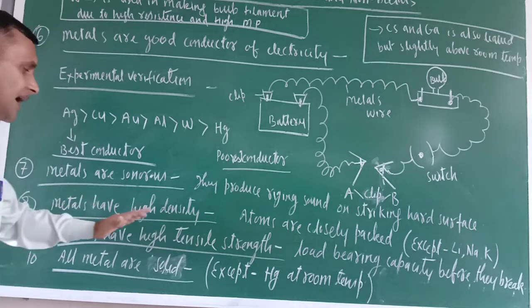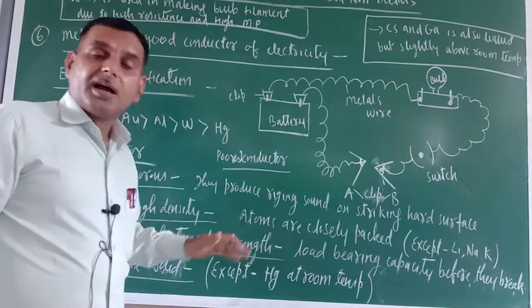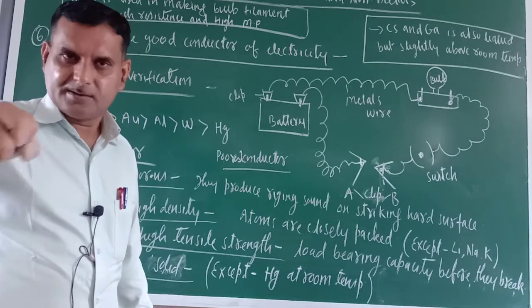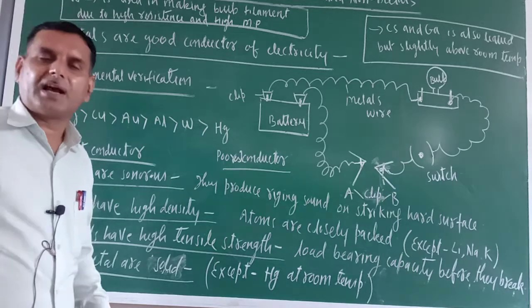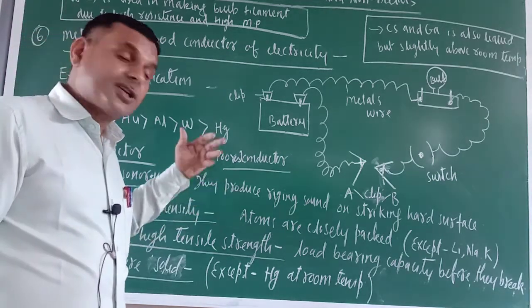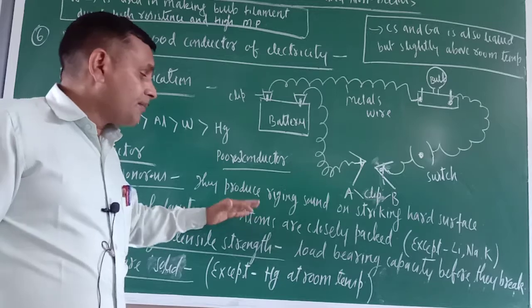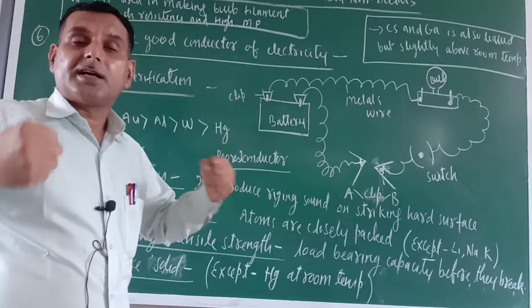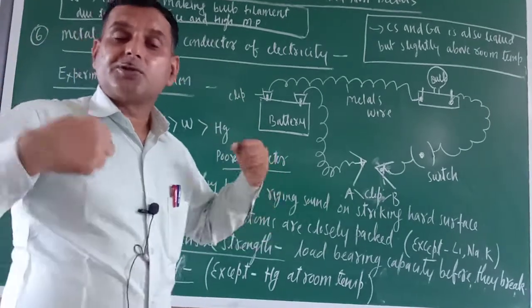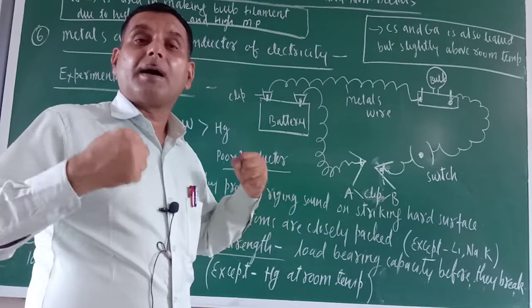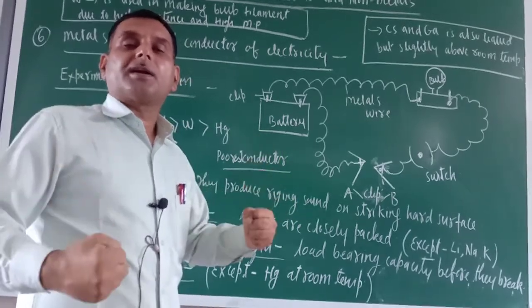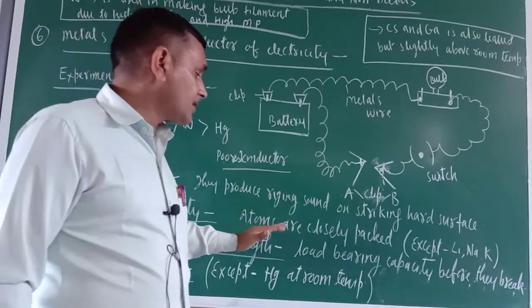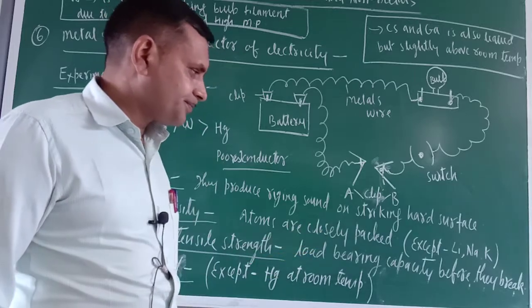Okay, metals have high density. Try to understand, density means heaviness, in common language. So metals, their density is very high. Why is their density very high? Because atoms are closely packed. Just see, we do exercise so that our body becomes compact. The moment the body becomes compact, we become heavy. So density is more or not? So metals have high density because of the closely packed atomic structure.